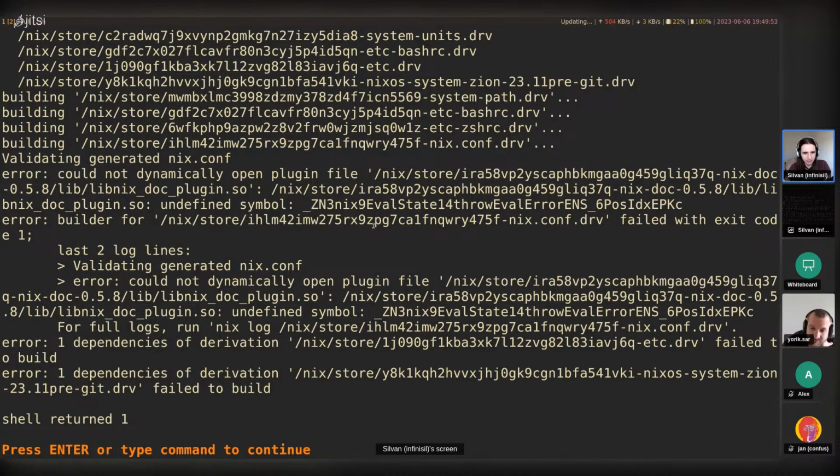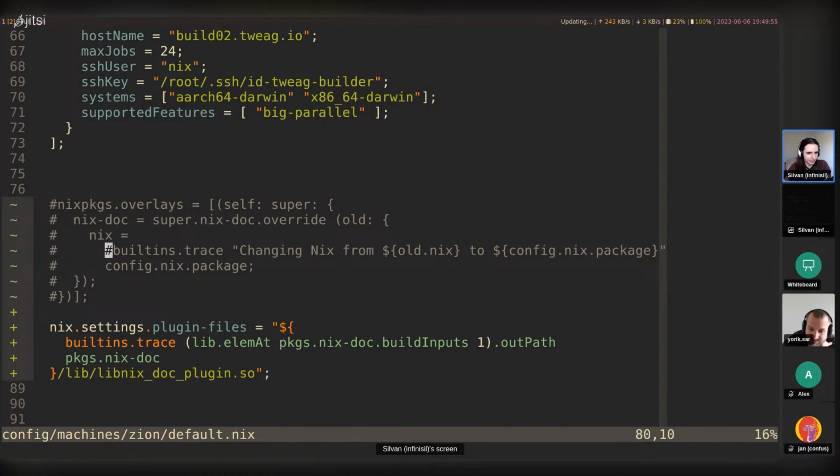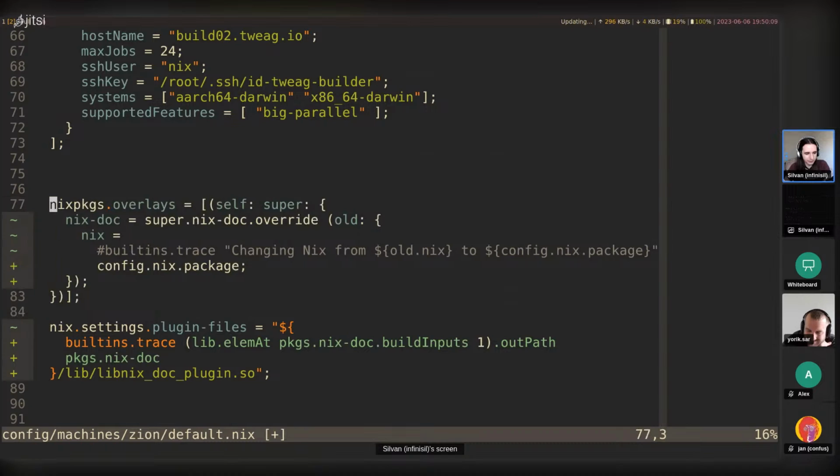After that, I'm more or less out of options other than just downgrading to the previous Nix version. Or it could be that nix-doc has some further dependencies on the Nix version, which we can't as easily override. So let's try this. Actually, can I get the output back here? I'm not sure I can.